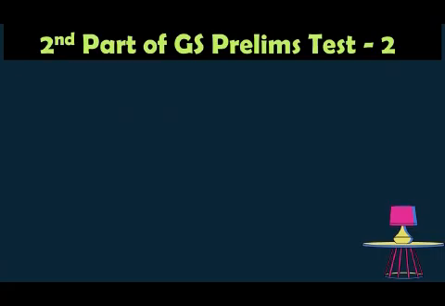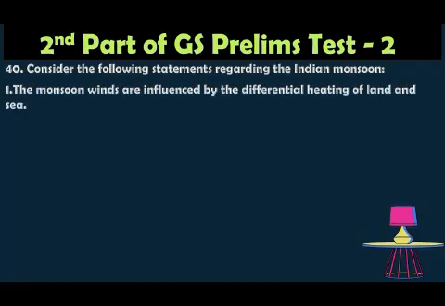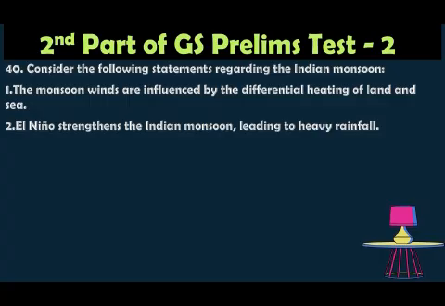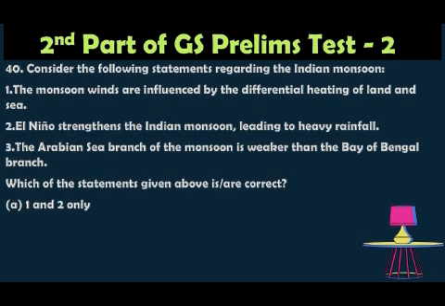Question number 40. Consider the following statements regarding the Indian monsoon. The monsoon winds are influenced by the differential heating of land and sea. El Nino strengthens the Indian monsoon, leading to heavy rainfall. The Arabian Sea branch of the monsoon is weaker than the Bay of Bengal branch. Which of the statements given above is correct? Option A, 1 and 2; option B, 1 and 3; option C, 1 only; option D, 1, 2 and also 3.